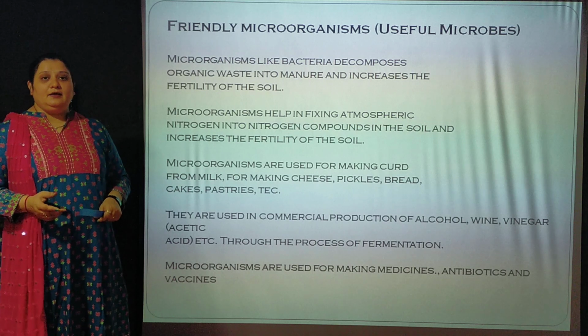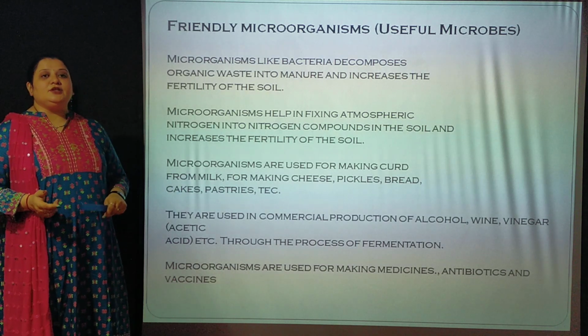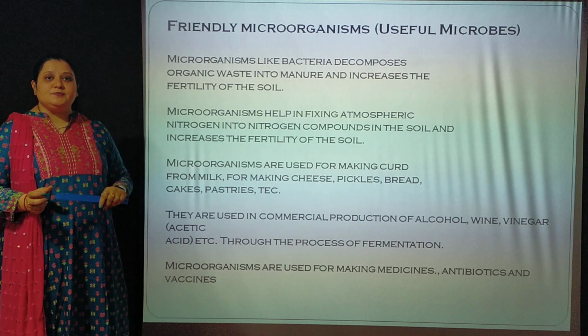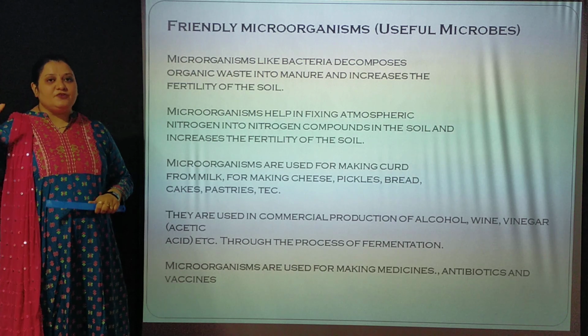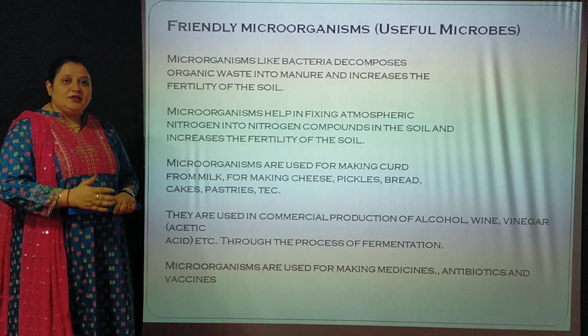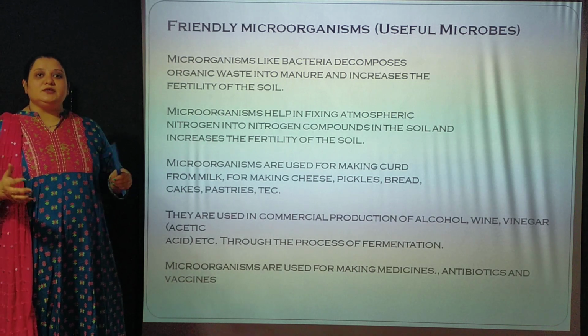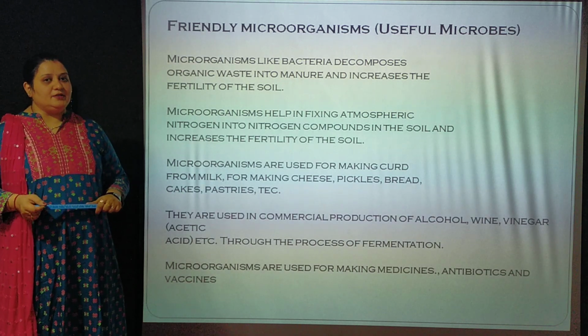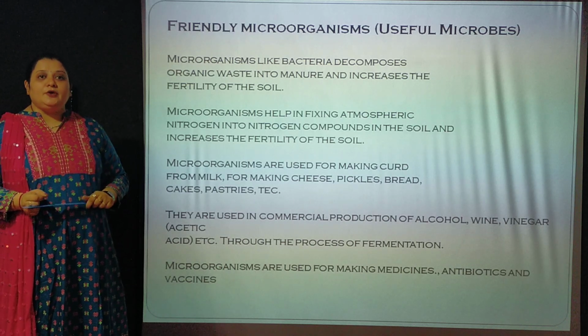Some bacteria like rhizobium are the best example of it. They are present in the roots of legumes, leguminous plants. What do they do? They fix the atmospheric nitrogen into the soil and convert it into nitrogenous compounds. These nitrogenous compounds are absorbed by the roots and plants utilize them to produce proteins.